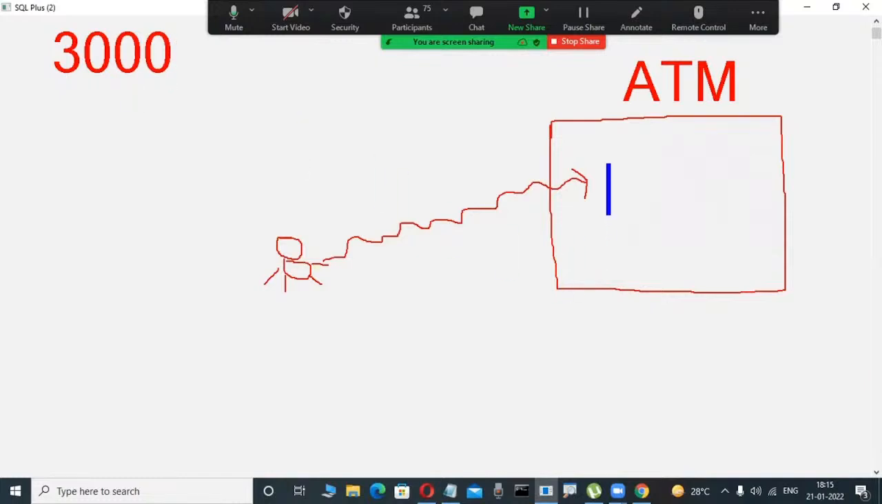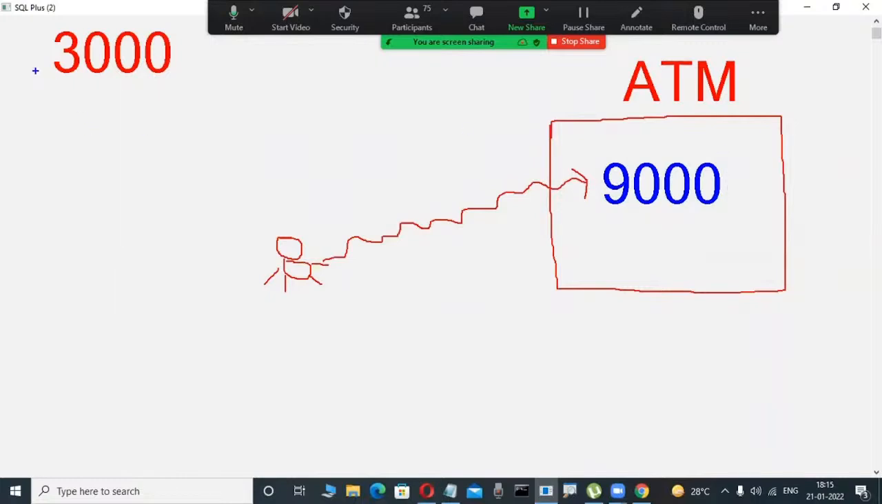Whenever I insert the ATM card, after that it asks me to enter the amount. In that case, unfortunately, I mentally decided to withdraw 9,000 rupees. Now, as I try to withdraw 9,000 rupees, will I get 9,000 rupees? No.